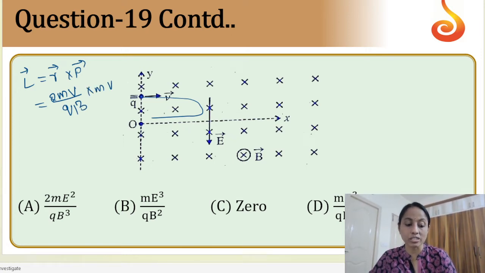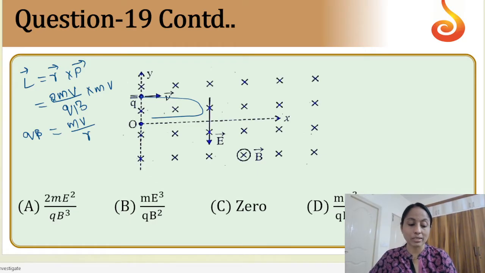Now q into B, not q bar, sorry, charge is a scalar quantity, is equal to mv by r, that we already know. R is equal to mv by qB. From that, in place of qB, if I substitute mv by r, we get mvr. L is equal to mvr.